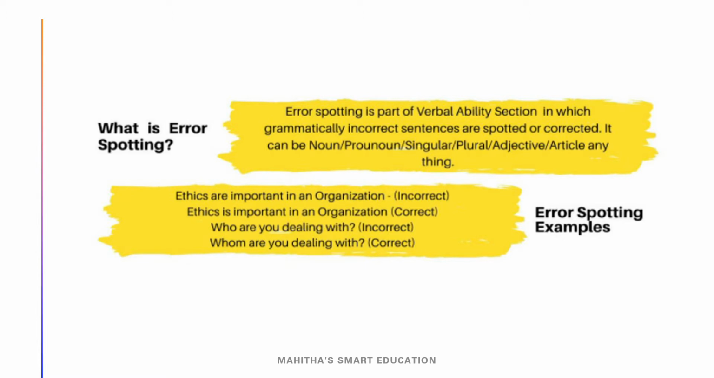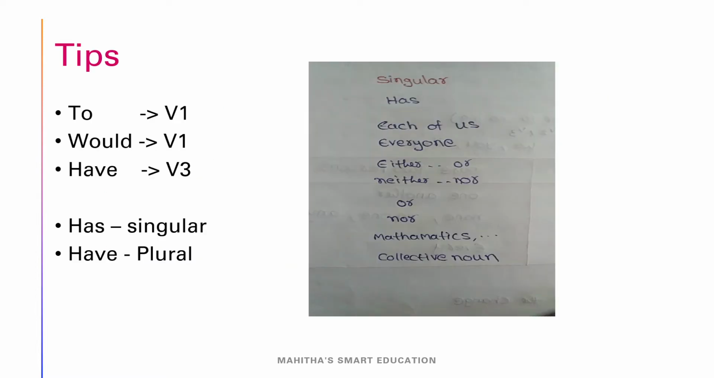Okay, before moving on to our questions, I will give you some tips regarding these grammar type of questions. Tip: after to, we have to use the V1 form. In many questions they will give something like "to swimming". It is wrong. We have to use the V1 form after to, that is, to swim or to dance. Like that, it will come. And afterward also V1 must come.